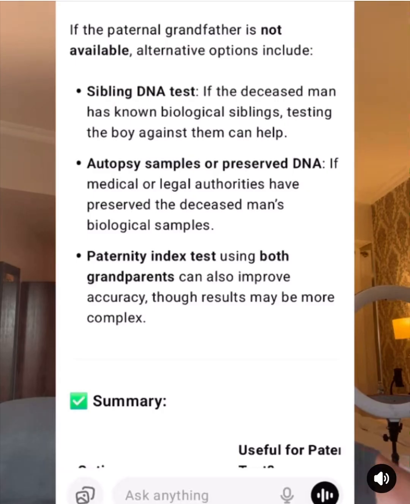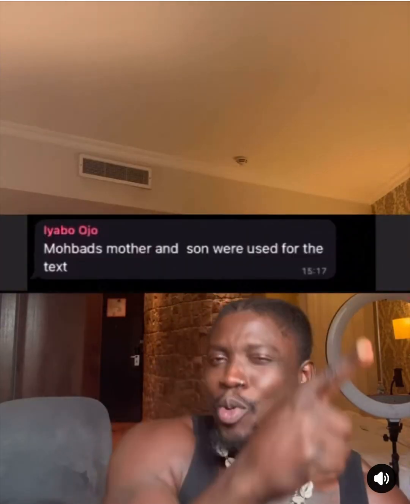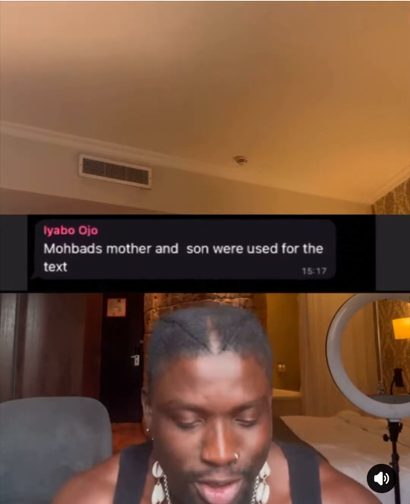If medical or legal authorities have preserved the deceased man's biological sample, a paternity index test using both grandparents can also improve accuracy. That is, they would have to use Baba Mohbad and Mama Mohbad. But in this case, they claim they used Mama Mohbad. But we continue. Now, summary of everything.